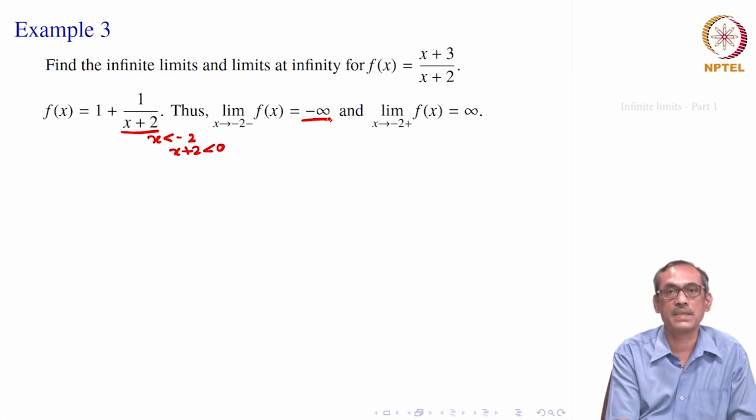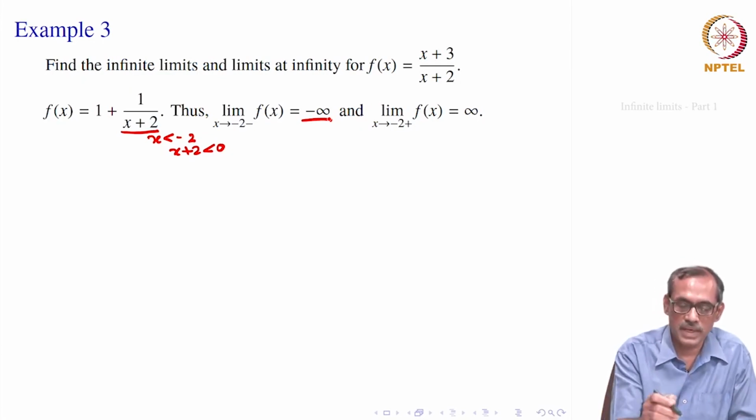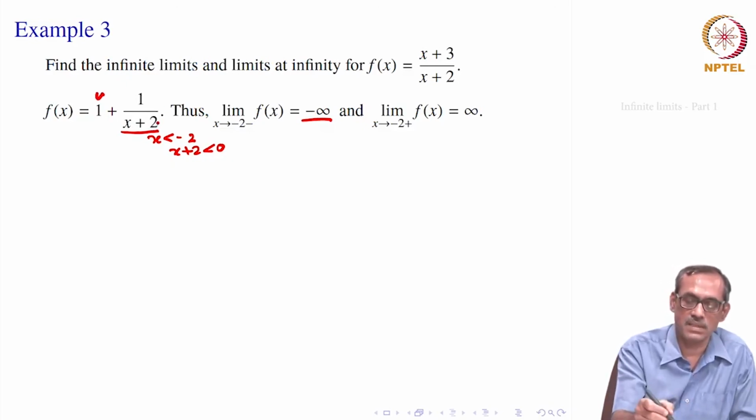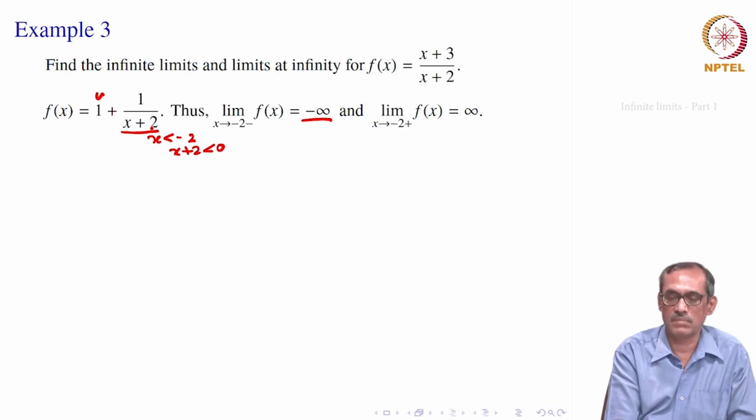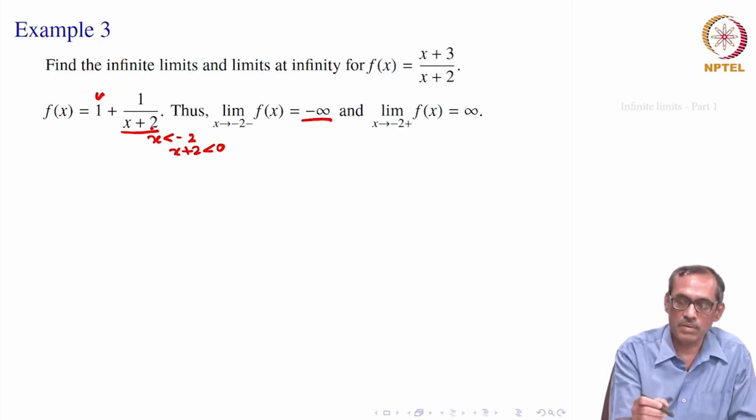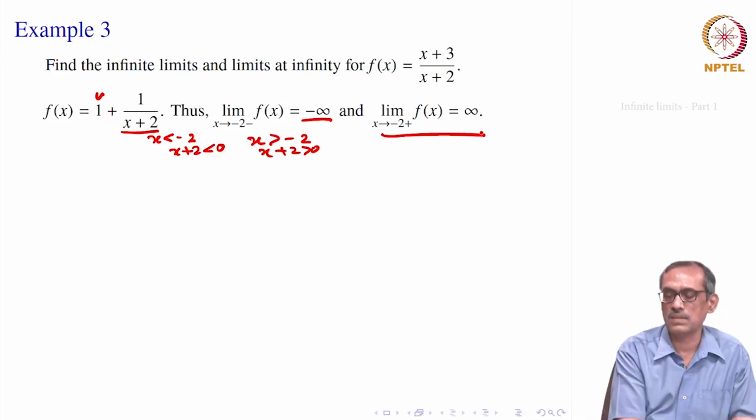It is like 1 by 1 minus x is positive. So, this limit when x goes to minus 2 from the negative side, from the left side, becomes minus infinity. The 1 really does not matter, because it is already minus infinity, that gets absorbed. Now, when x is bigger than minus 2, that gives x plus 2 positive. So, 1 by (x plus 2) goes to plus infinity, and then the 1 gets absorbed. So, you get the limit as x goes to minus 2 from the right is infinity.